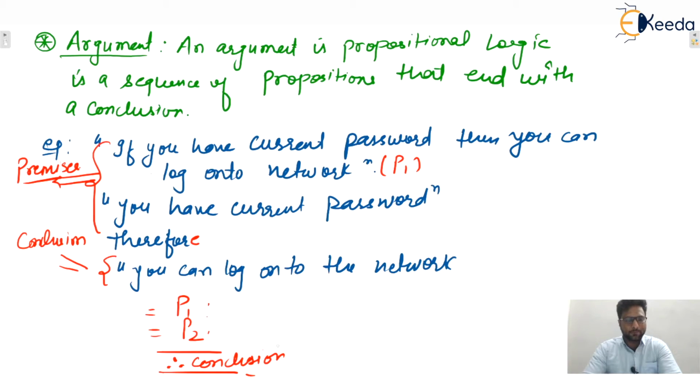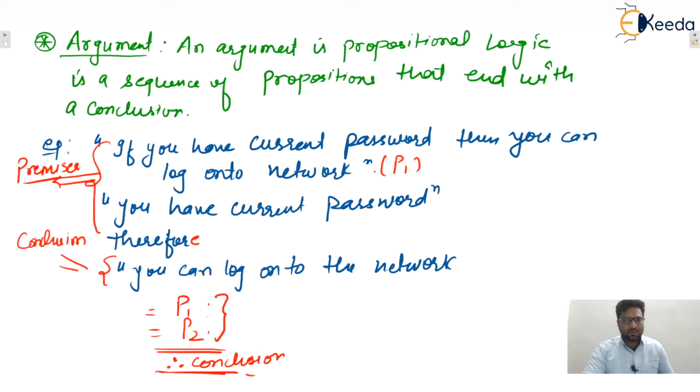In this format, these are the premises, and after the horizontal line, whatever is written is your conclusion. I hope this one is clear to everyone.